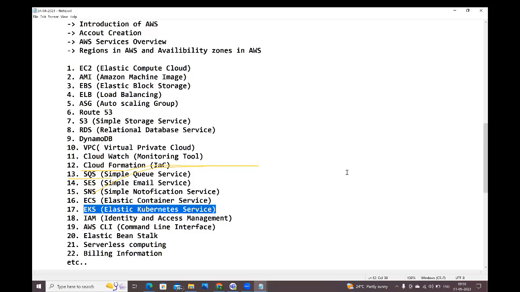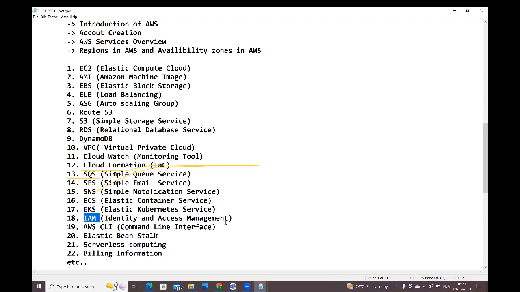What they will do? They will create the IAM users. In this IAM user, they will provide the policies. As a developer, what services you can access. As a DevOps engineer, what services you can access. As a tester, what services you can access. As a fresher, what services you can access. As an experienced person, what services you can access. Those policies they will add to the IAM users guys.